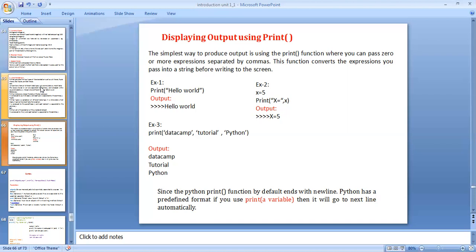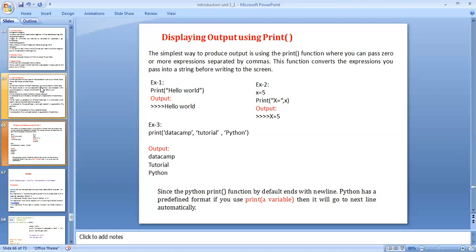For example, example 1: print, using a double quotation string, "hello world". The output is hello world. Example 2, here I am using an integer. x is the variable and 5 is the integer. Print "x =", x. The output is capital X = 5. But I defined small x equal to 5; I want capital X equal to 5 defined using the print.